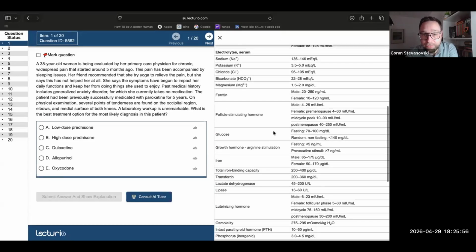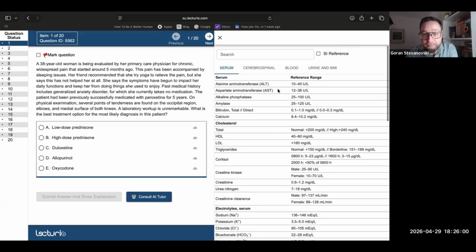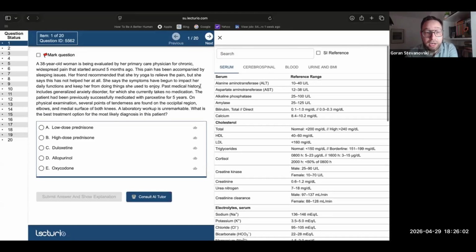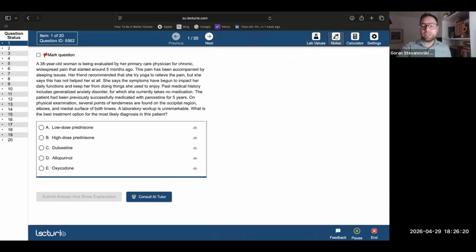So if you need more information, you can go through here and you can look at the reference ranges. Maybe this case doesn't have it, but more often than not, cases tend to have certain lab values. And if you're uncertain if they're within normal ranges, the references are here, and you could look at cerebrospinal fluid, blood, urine, and BMI. Then you can take notes, and these notes are private to your students. There's also a calculator for all those pesky statistic questions.